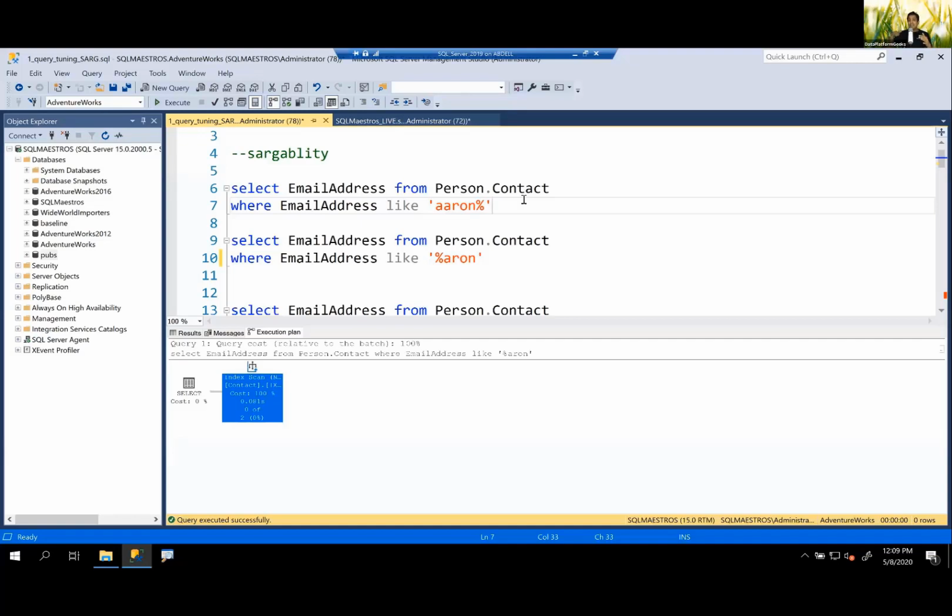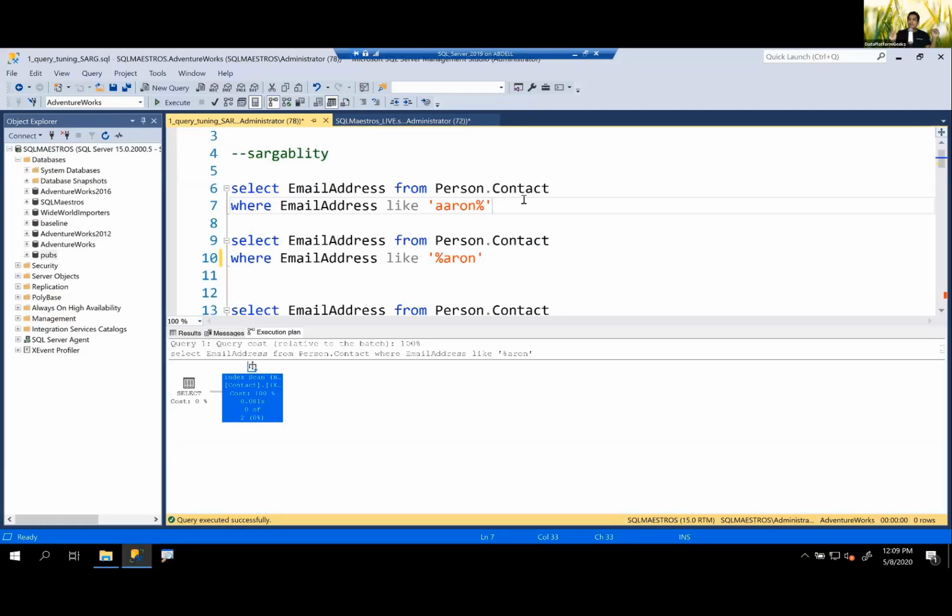Scanning would mean that you're scanning the entire leaf level. So you're not really traversing from root to intermediate to leaf, but you're just touching every page. Seeking is what you want, at least in this scenario, because you had said Aaron. So let's go to root, then intermediate, go to leaf level, get the Aaron from there. And if there are additional columns that you want, apart from email address, go and do a lookup on the base table and fetch additional columns.